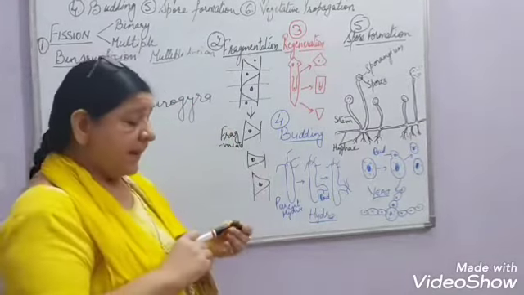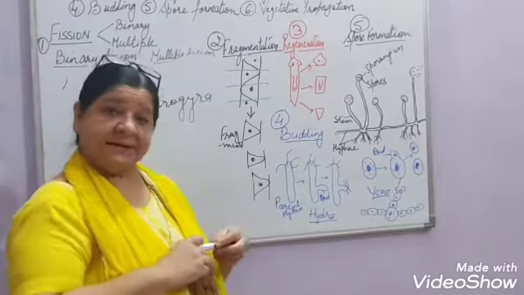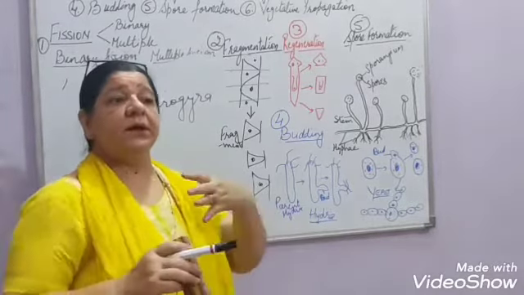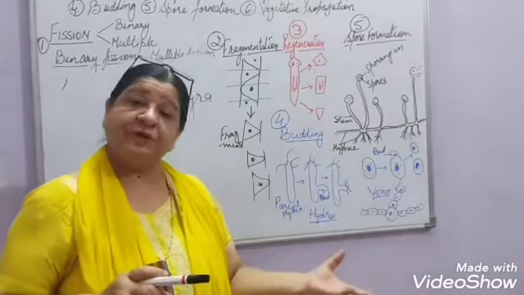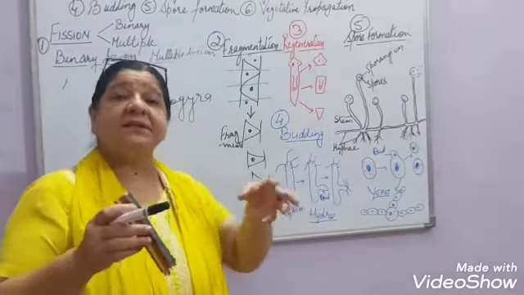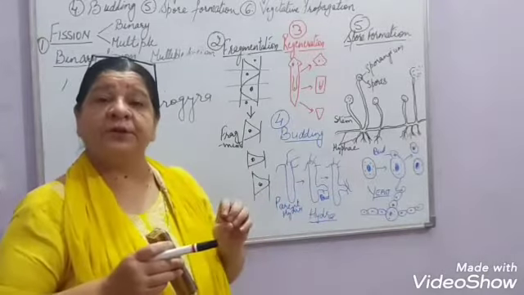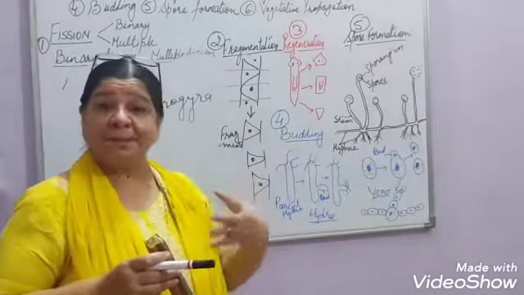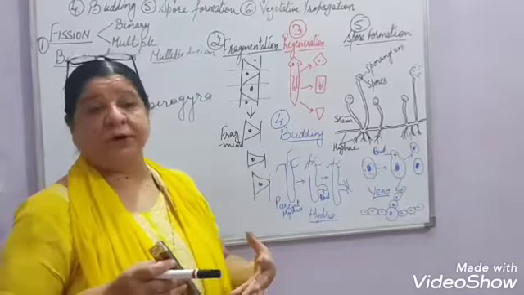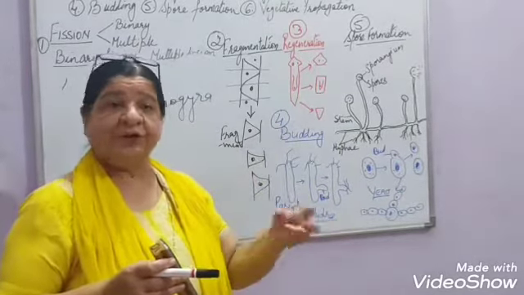body design. In complex multicellular organisms, the different cells have different functions to perform. These cells combine together and form tissues. Tissues form organs. These organs are placed in different parts of the body, performing different functions.